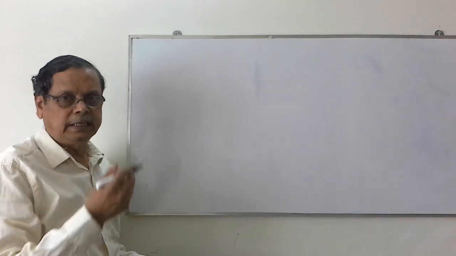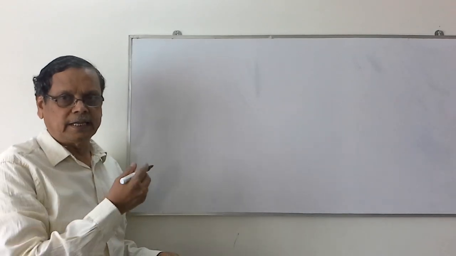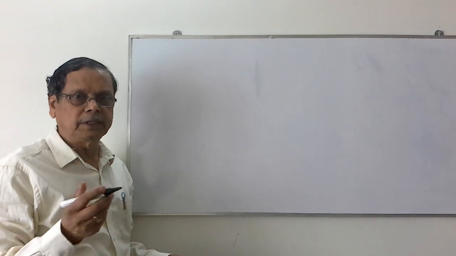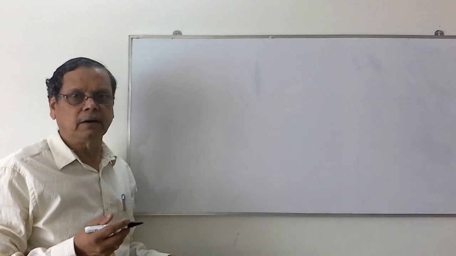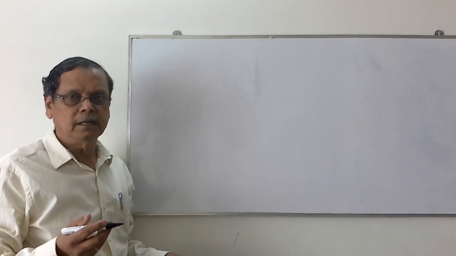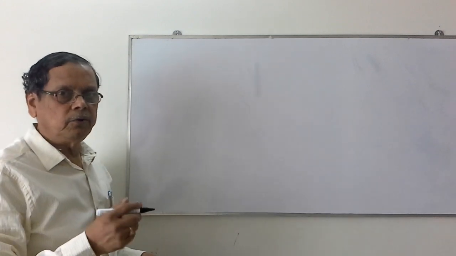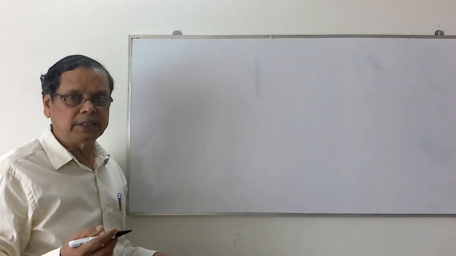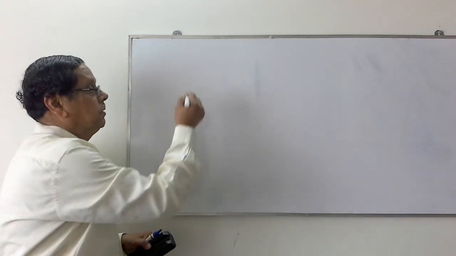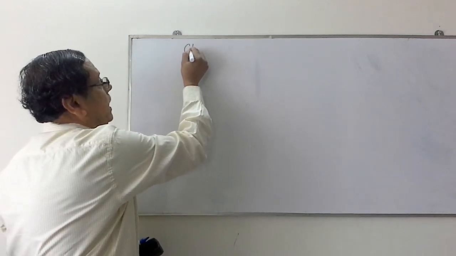Welcome to the chemistry class. For second year portions, we have three parts actually: inorganic, organic, and physical. So organic also includes biochemistry. Now we will start with the physical chemistry chapter. The first chapter being chemical kinetics.